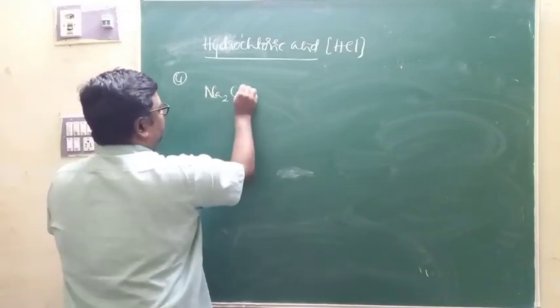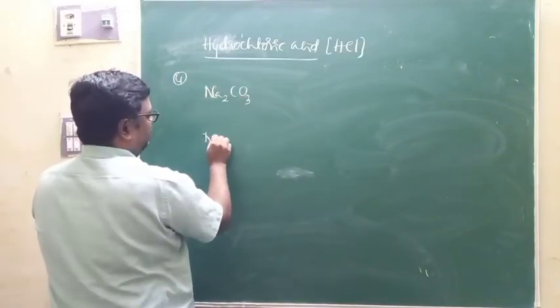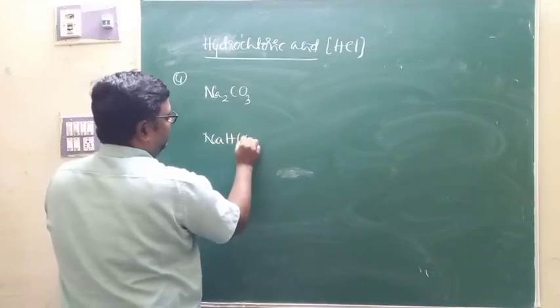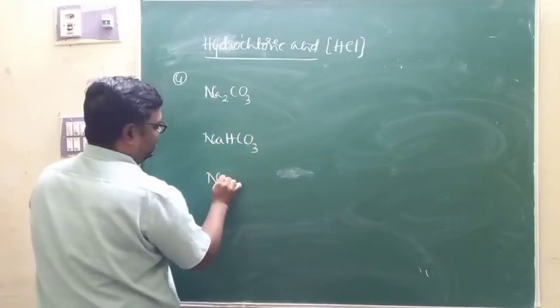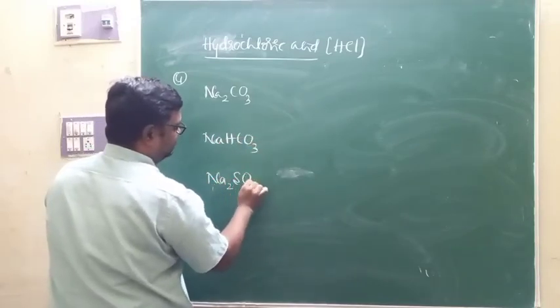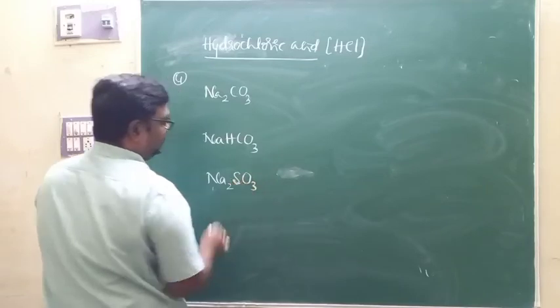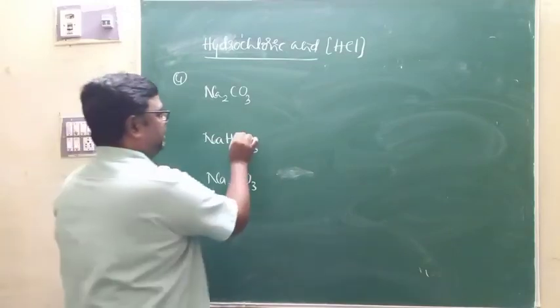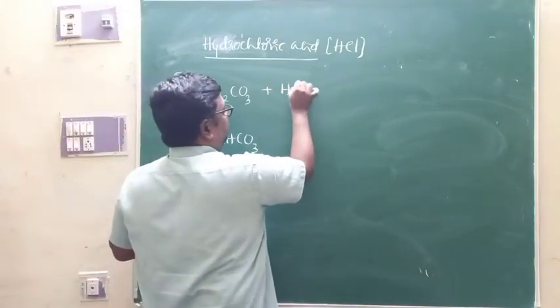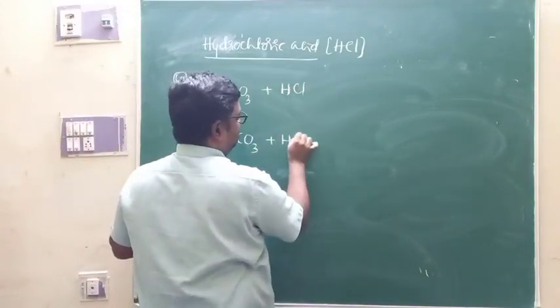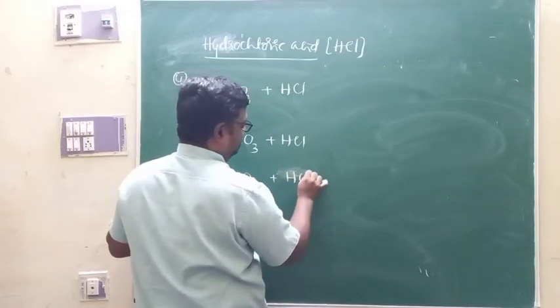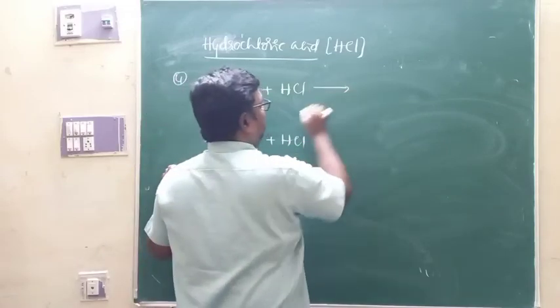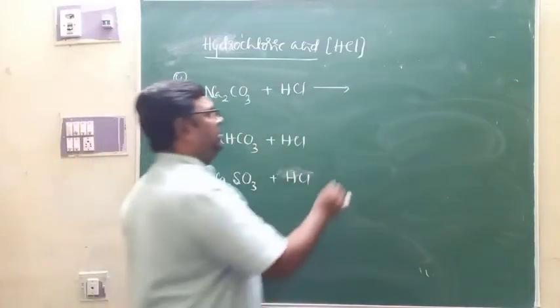Hydrochloric acid reacts with sodium carbonate, sodium bicarbonate and sodium sulfite. Hydrochloric acid decomposes carbonates into carbon dioxide.